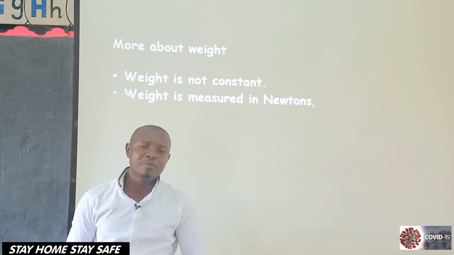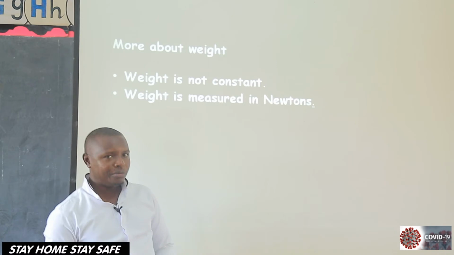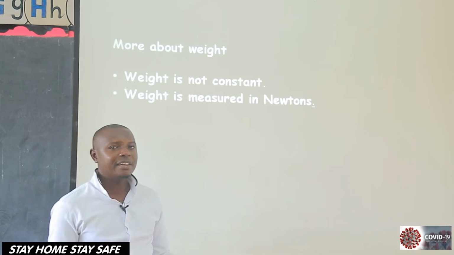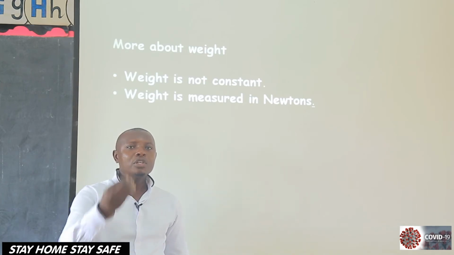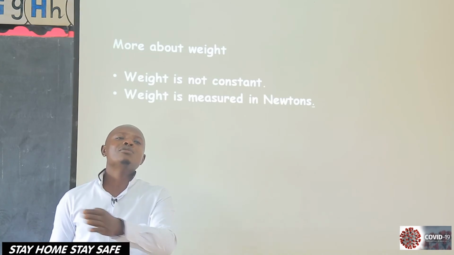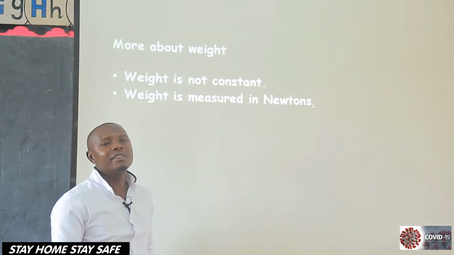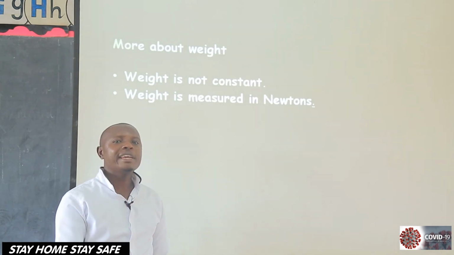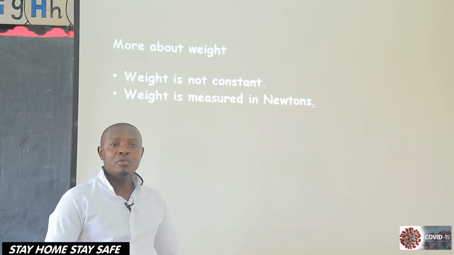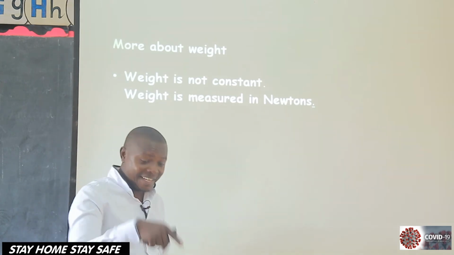For example, there are some people who go to the moon to learn about it, to see what is there on the moon. Those people, when they reach the moon, if you have 50 kilograms, those kilograms can reduce. The 50 kilograms can even be 5 kilograms when you are on the moon. Why? There is less gravity on the moon. That's why objects weigh less on the moon than here on Earth.